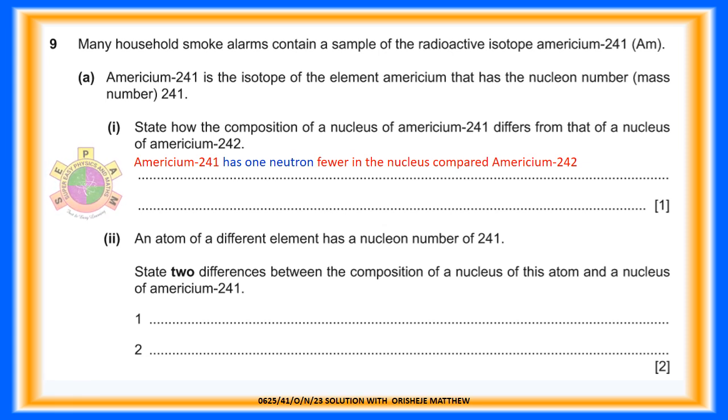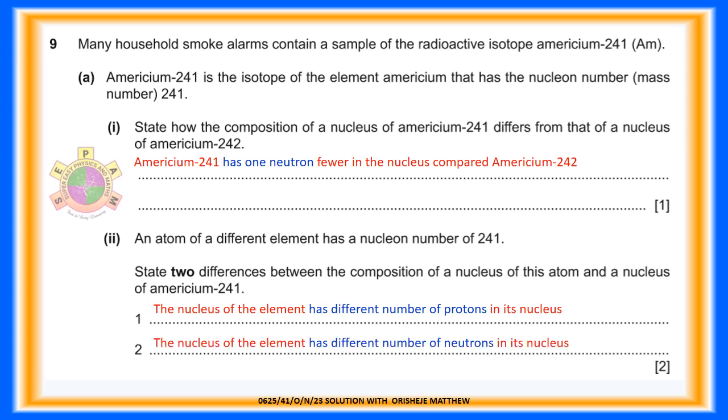Question 9a.2. An atom of a different element has a nucleon number of 241. State 2 differences between the composition of a nucleus of this atom and a nucleus of americium-241. For 2 marks. Answer: the nucleus of the element has a different number of protons in its nucleus. The nucleus of the element has a different number of neutrons in its nucleus.